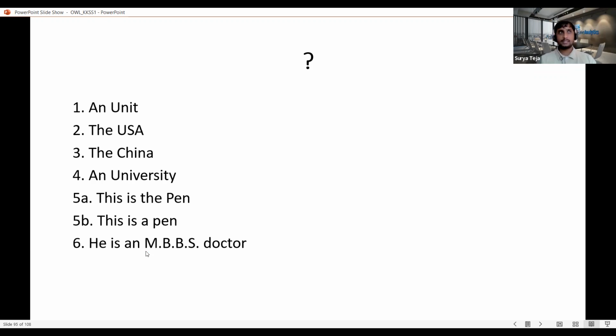The word MBBS starts with A, and A is a vowel sound. So that is the reason, even though the word is not starting with a vowel, the sound is a vowel sound, the phonetic vowel sound is there. So that is the reason we have used an in this case.